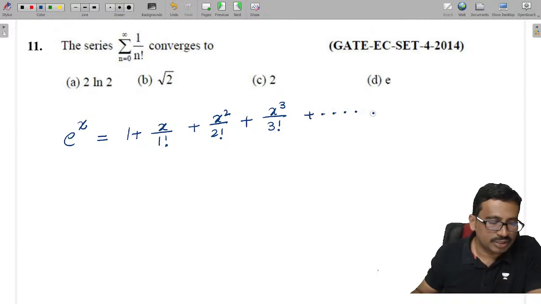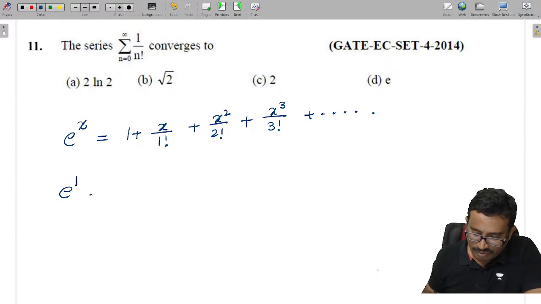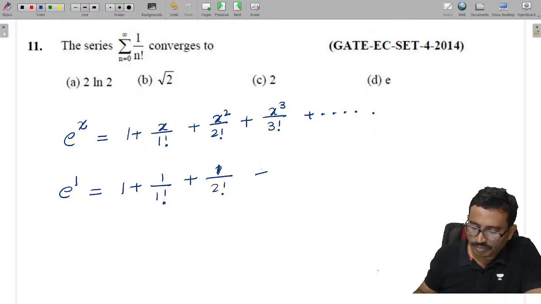So the series is like this, isn't it? Now here if I say e power 1, which is given as 1 plus 1 by 1 factorial plus 1 by 2 factorial plus 1 by 3 factorial, like this it continues.